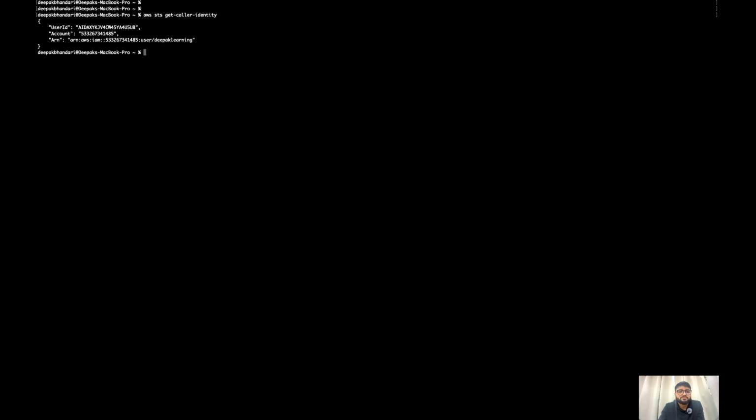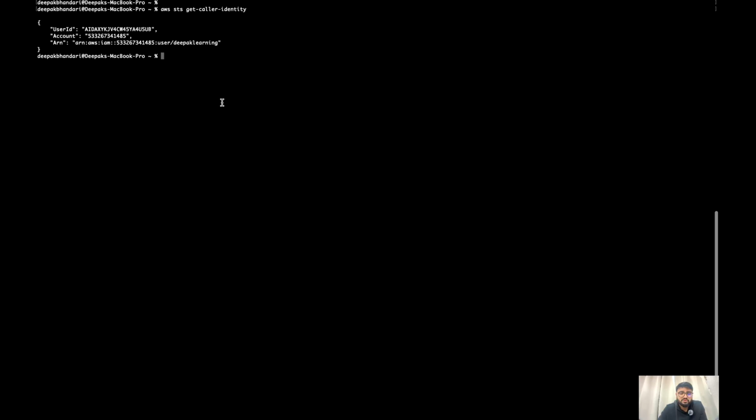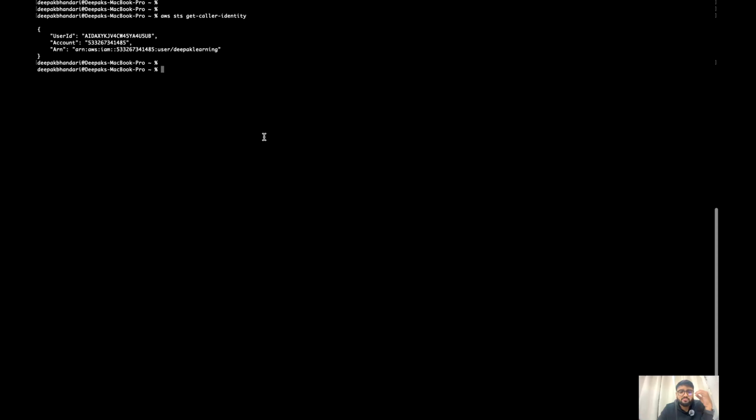Okay, so what happens with this command, aws sts get-caller-identity? With this command, you can see which user is currently using the CLI. So it says that Deepak Learning is using the CLI right now. So these credentials are being used, so whatever actions I perform will make use of these credentials. If it's very small, I'll just zoom in. Okay, yeah. Now we have to do the encrypt operation, right?